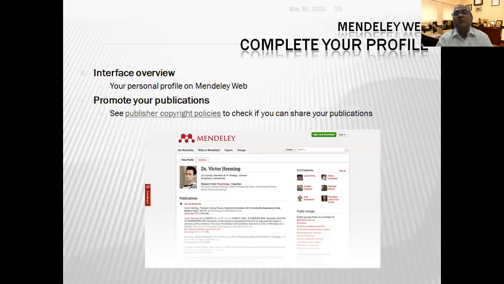You can promote your publication, and citations are given to you. Suppose somebody is reading your article here on Mendeley, you get a citation for it.